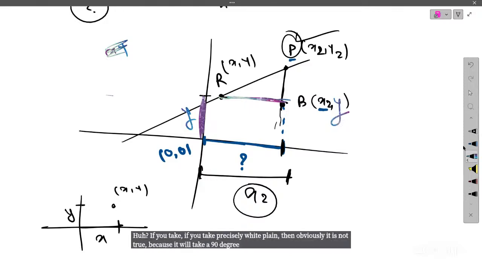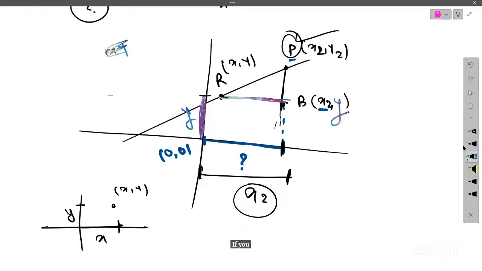But if you take any plane, any plane can be at any angle. No, ma'am, I'm precisely talking about the coordinate XY plane, so then obviously it will be 90 degrees only. No, it is not possible. But actually I'm doing engineering, ma'am, BTech.